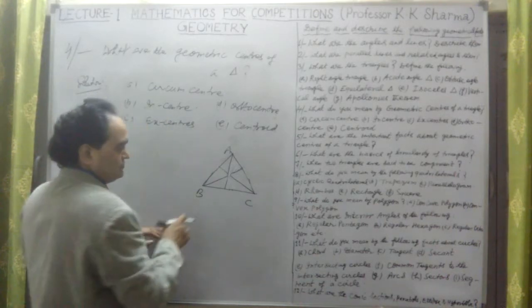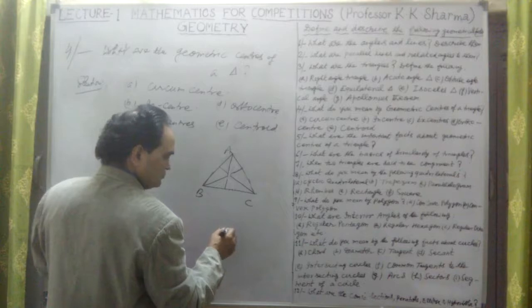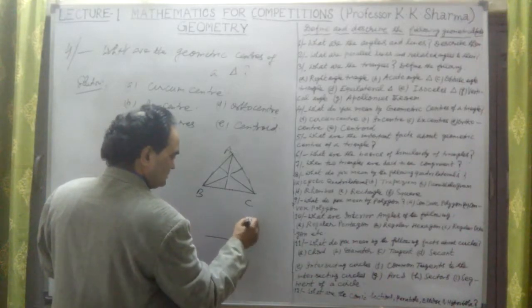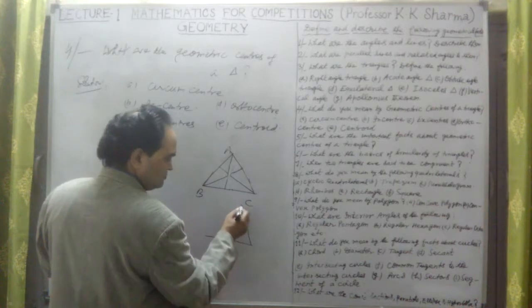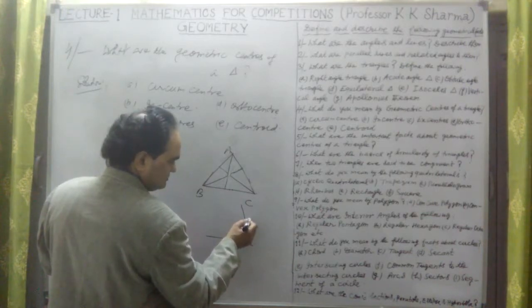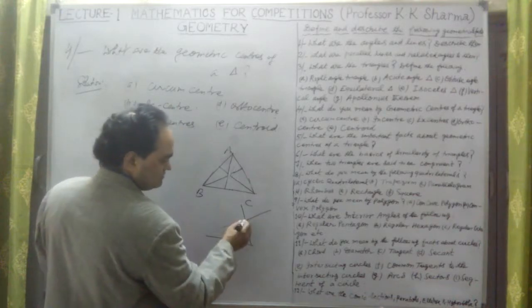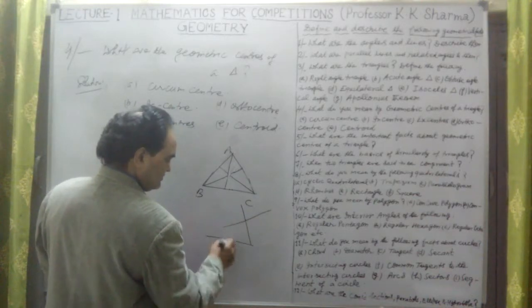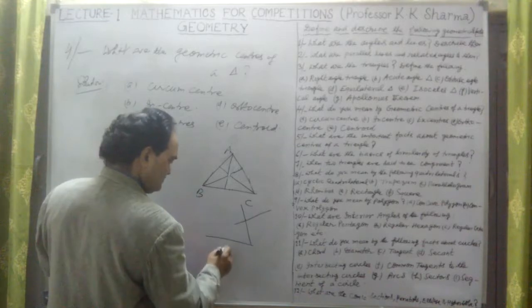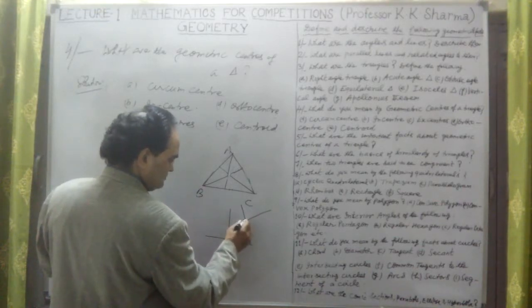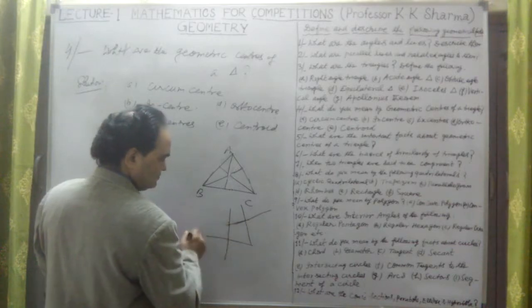What we do is draw perpendicular bisectors of any two sides of the triangle. If I draw the perpendicular bisector of this side, this is the midpoint here. The perpendicular bisector of this line also here. These two are meeting at this point.